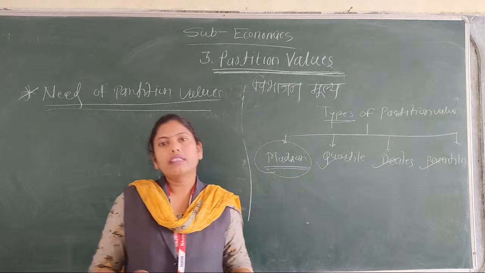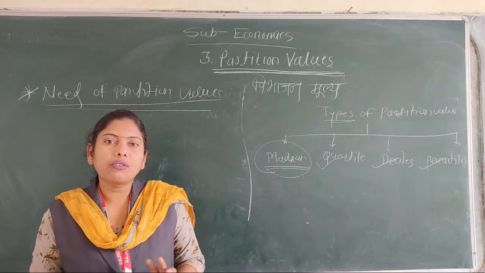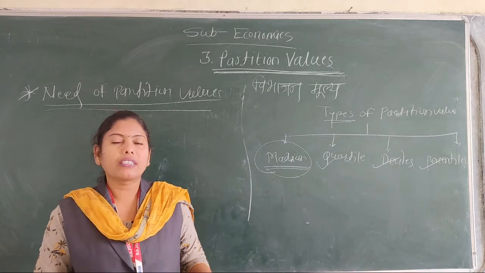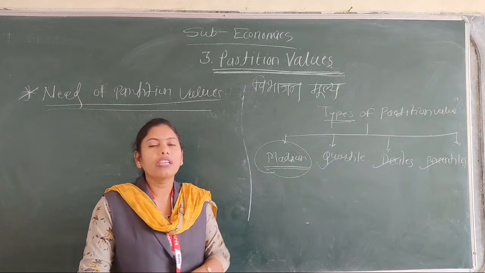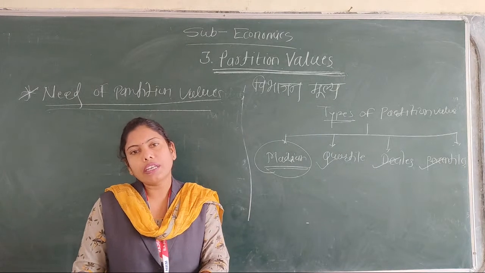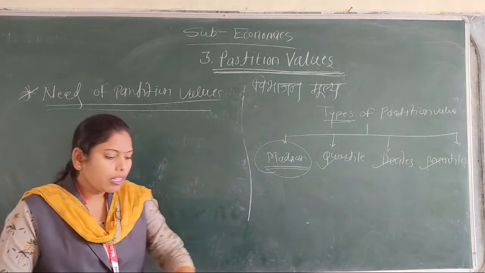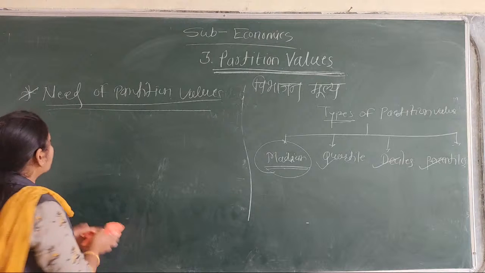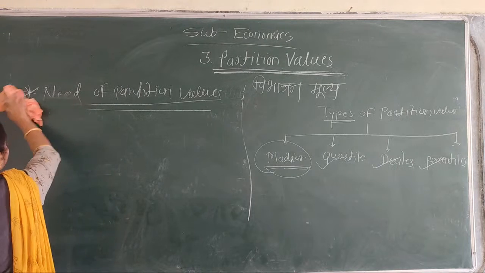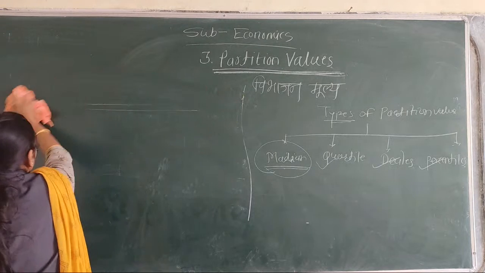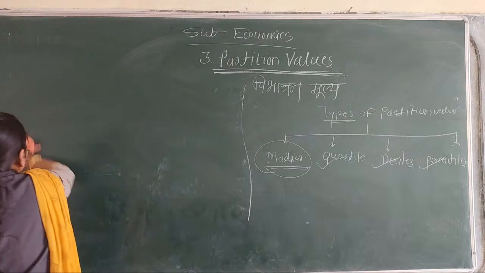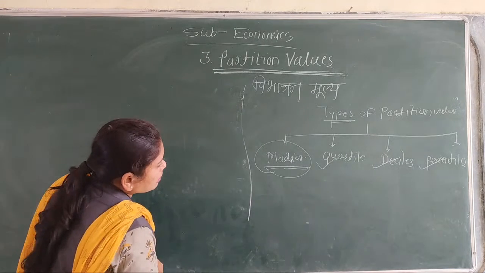And then the last point of this chapter is what is meant by percentiles and calculation of percentiles through the three methods: individual data, group data and ungrouped data. Now we are going to continue with the first partition value. First partition value is quartile.